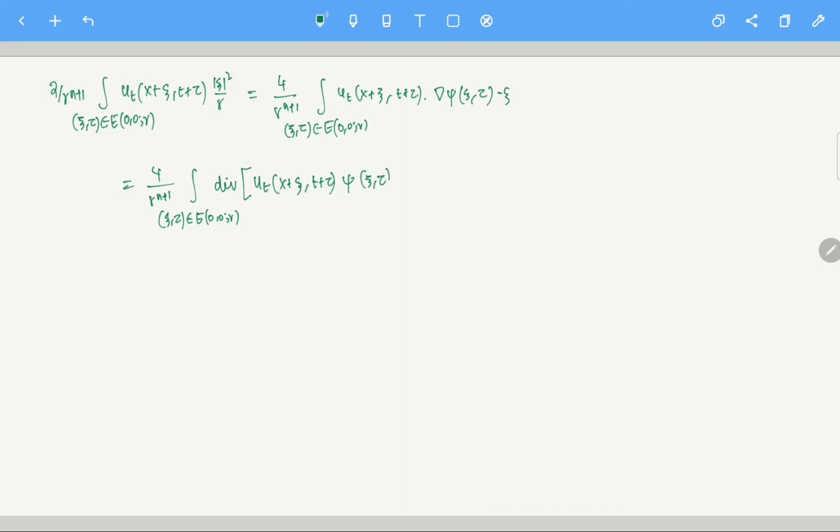xi tau xi, this particular thing, minus xi of phi of xi.